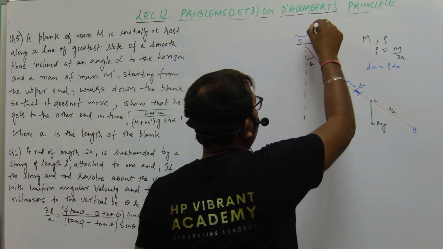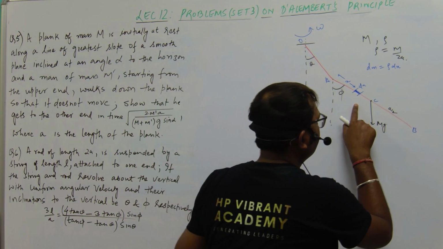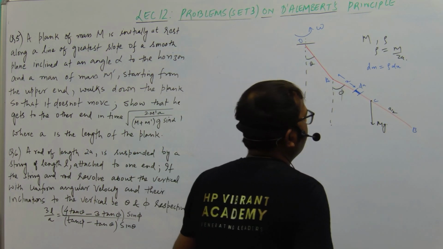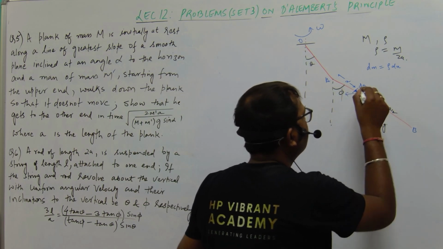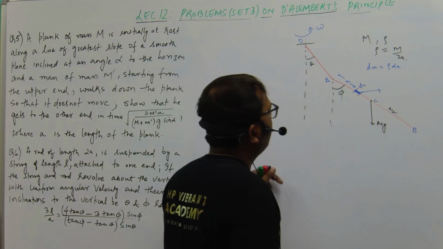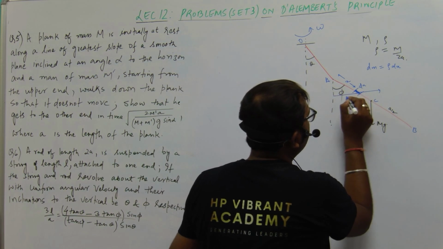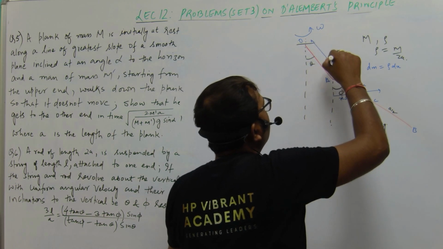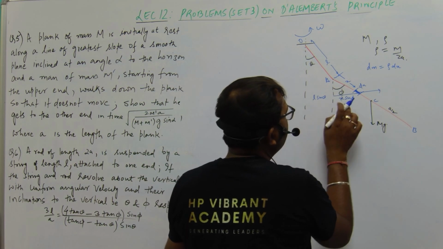Let us take the angular velocity as omega. Since the angular velocity is omega, the force acting on the elemental mass is the centrifugal force. Here we have to find the reverse effective force. The effective force is the centripetal force, acting in the inward direction, and opposite to this we have the reverse effective force, that is the centrifugal force. The distance of this point from the axis is x sine phi, and the length of the string is L, so this will be L sine theta. The whole distance is L sine theta plus x sine phi.